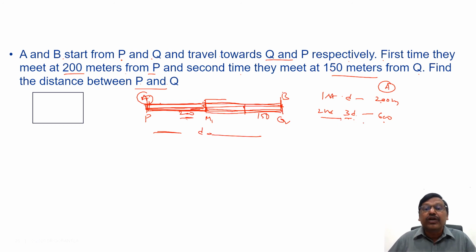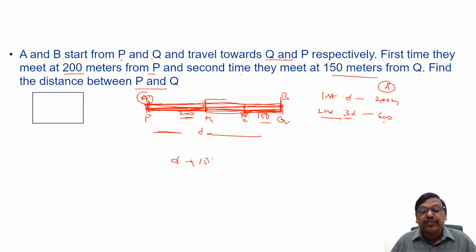But please remember, what is the distance covered by A? He traveled from P to Q, then returned 150 meters and met the other person. That means the total distance traveled by A by the time they meet the second time will be P to Q, that is 1D, and then another 150.